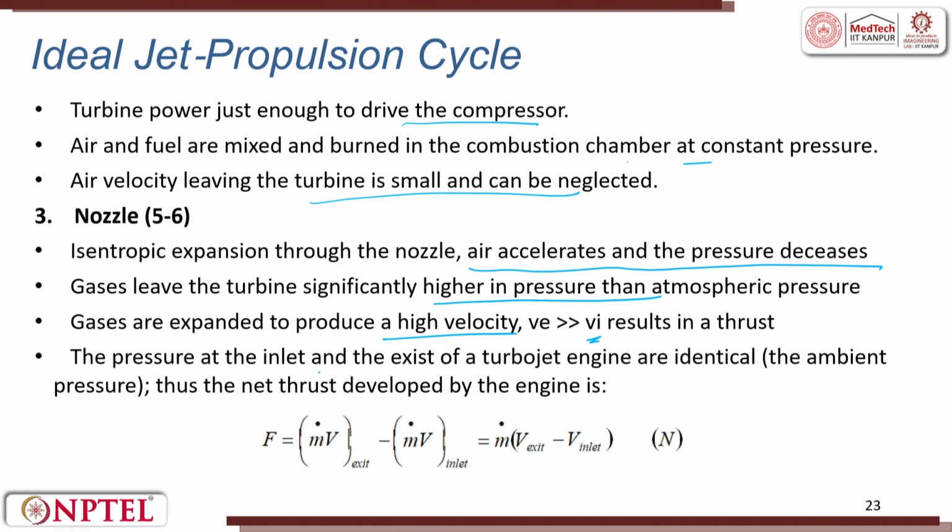The pressures at the inlet and the exit of the turbojet engine are identical. So, the net thrust developed by the engine is found by this equation: force is equal to m dot V exit minus m dot V inlet, which, taking m dot common, is m dot times V exit minus V initial.